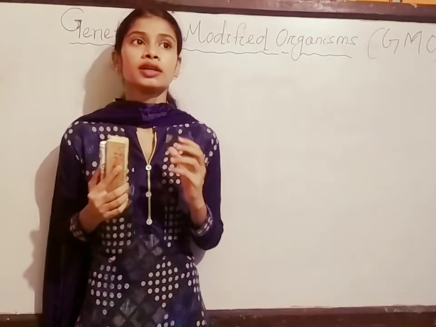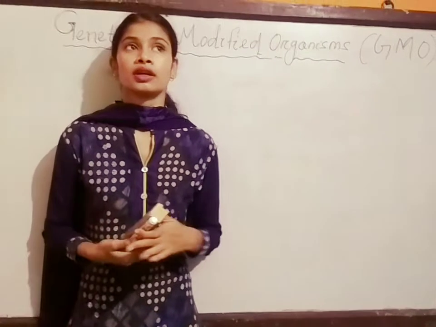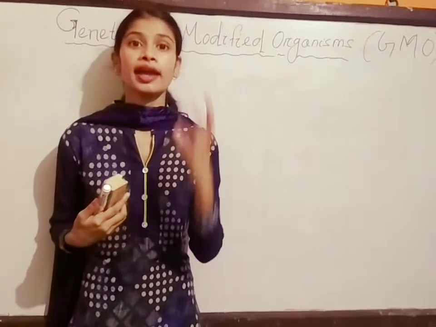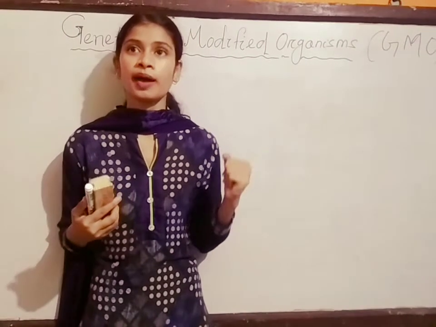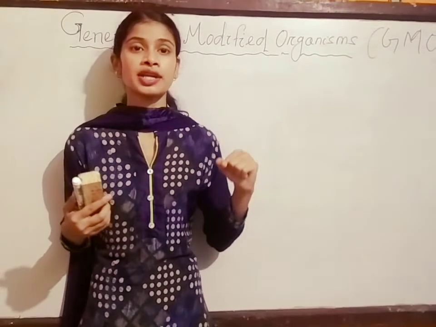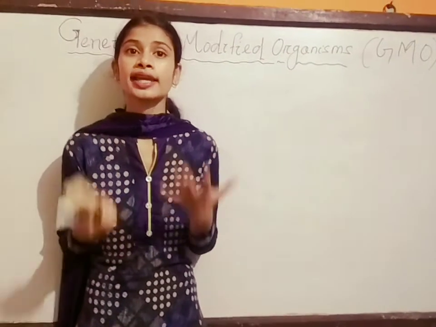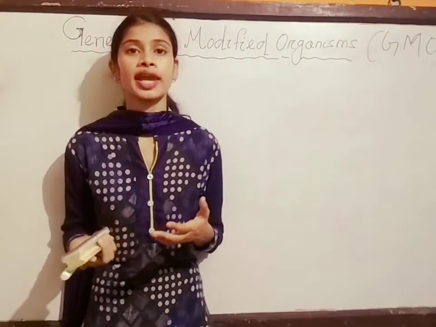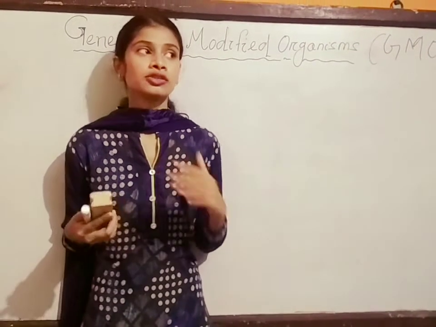Let's talk about one example. What is a genetically modified organism? Let's talk about a bird, that is a fowl. Here is a poultry farm and there are some fowls here, and the character of a fowl is to lay eggs. They give us eggs and also flesh or chicken.